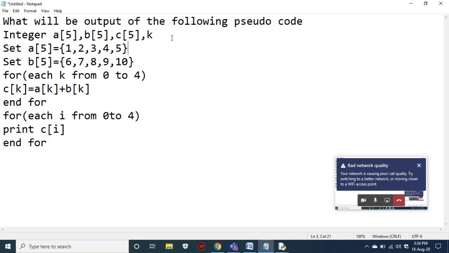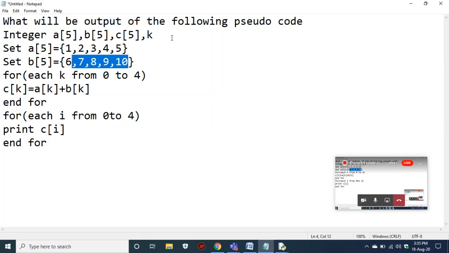Array b is also declared, and these are the elements of array b. So two arrays have been declared. If you observe the code, he is forming the third array, c, by using these two different arrays.